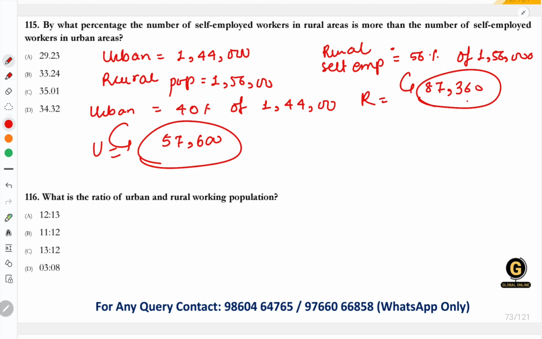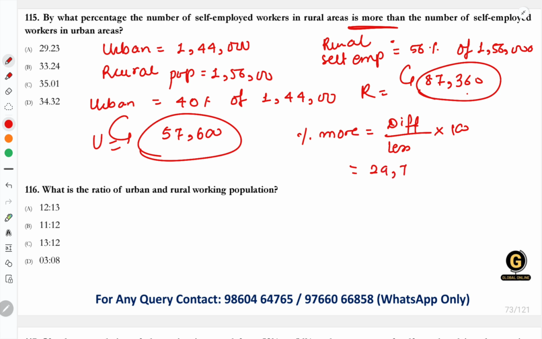So we have to find out the percentage. Percentage difference, what we will do is find out how much more they have said, and I have told you how to find percentage more. Percentage more is nothing but take the difference upon lesser value, multiply by 100, right? So what is the difference? 87,360 minus 57,600 will give me my difference, which is equal to 29,760.